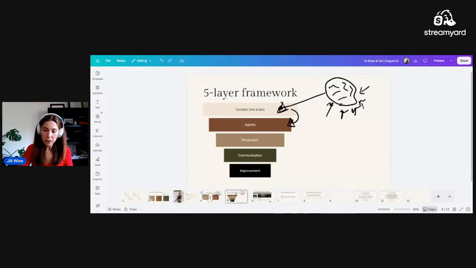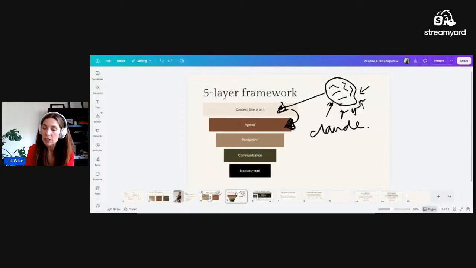So after you have your brain built, you always start by building your brain, then you can build agents. When you are building your agents, I like to build mine in Claude Code specifically. That seems to work the best for how my business works and how many clients do. I know there's many different options. I think that Claude Code and Claude specifically, like the whole desktop UI, is very easy to navigate. And so even if you're not super techie, building Claude agents is way easier than doing something like OpenClaw, which is a little bit more nuanced. So that's why I like to build in Claude specifically.